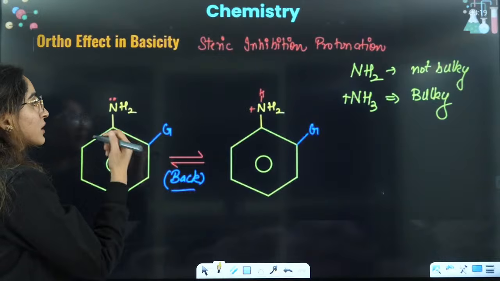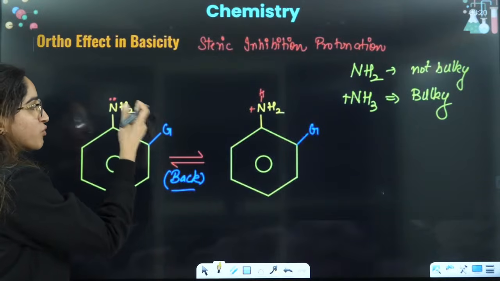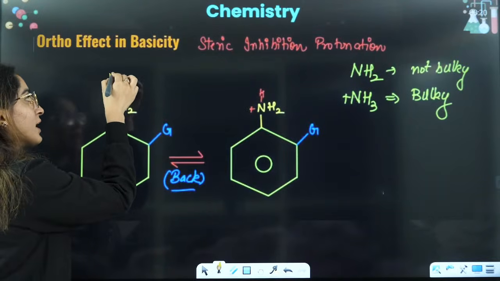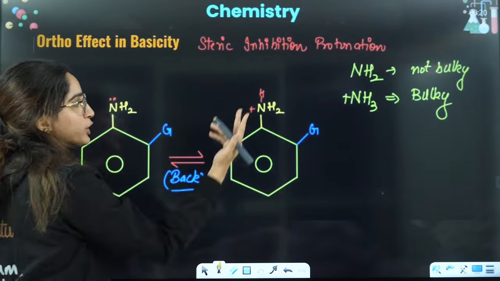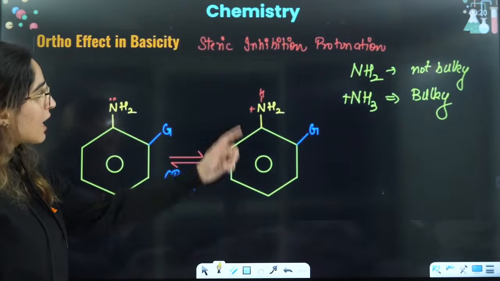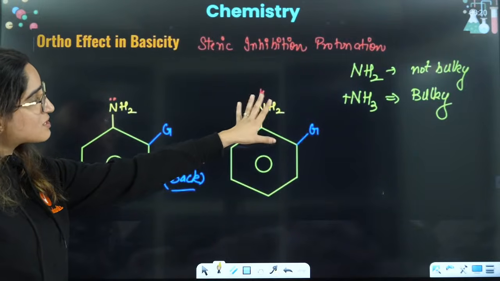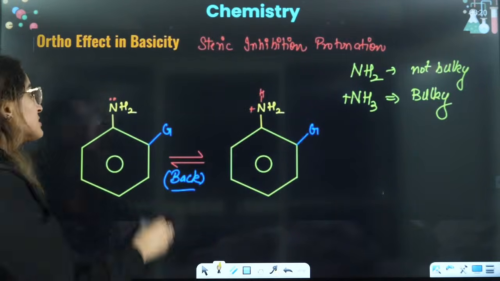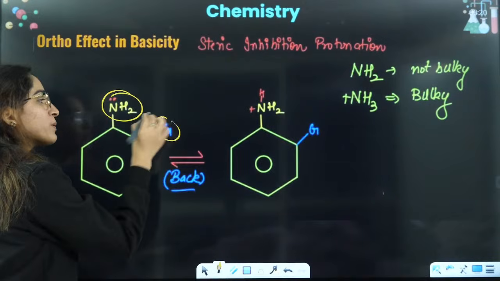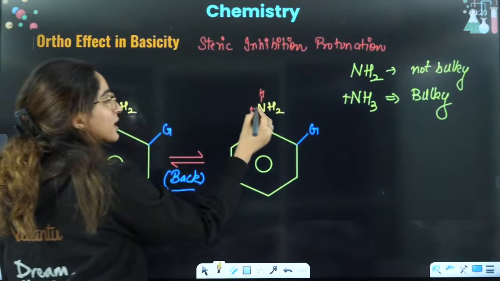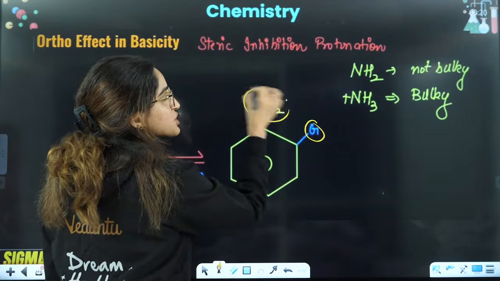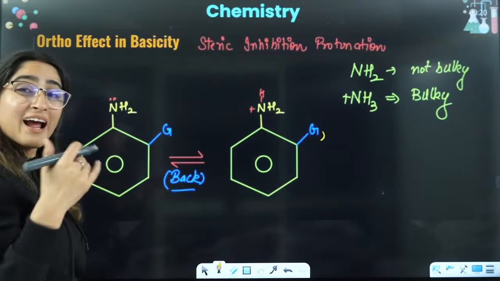why does basicity decrease? Again, because it moves out of the plane, then this can easily accept H positive. That is why what will happen, it will be converted to anilinium, right? And because of this bulky group, the steric hindrance will be there. See, NH2 and this group is not bulky. This will not create any repulsion. But once it accepts H positive, then the repulsions will be there. That's why it will not try to.